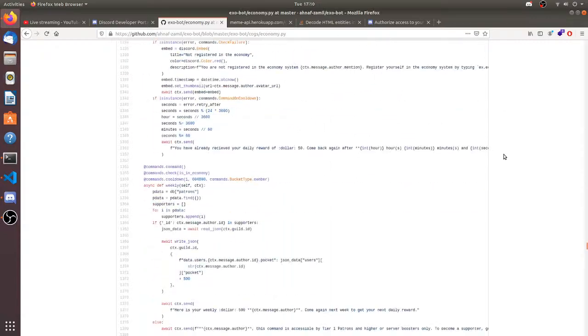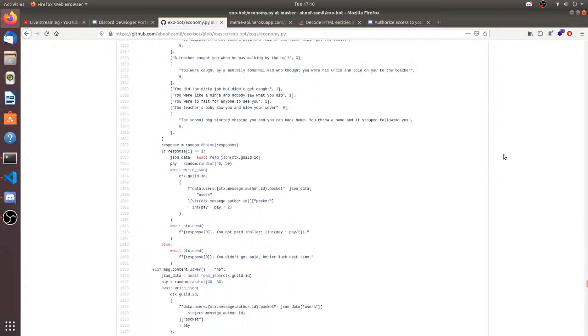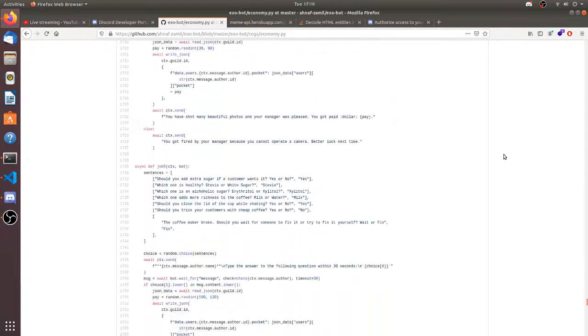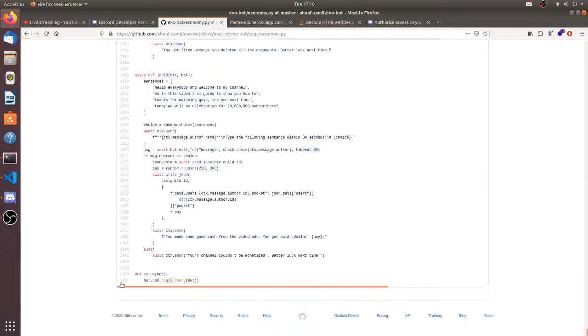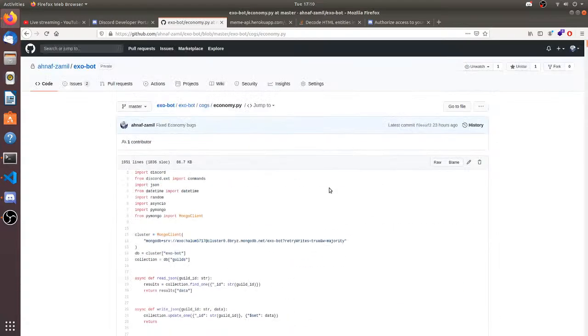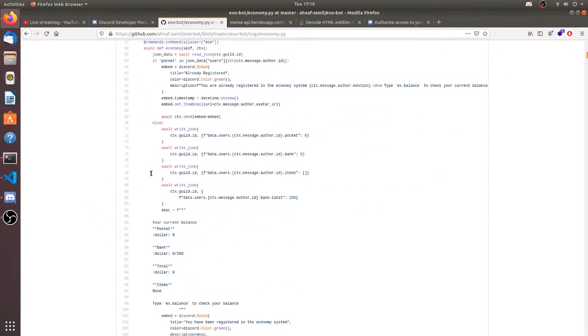The economy system is really complicated. How big is this? I only thought this was 900 lines of code. It's about 2,000 lines of code. Okay, so recording and explaining you guys the economy.py command. OMG, okay, no need. Okay, yeah, this is really big. The economy system is really big.